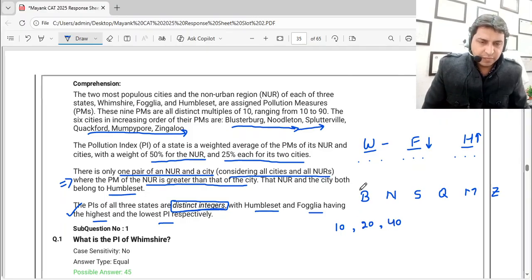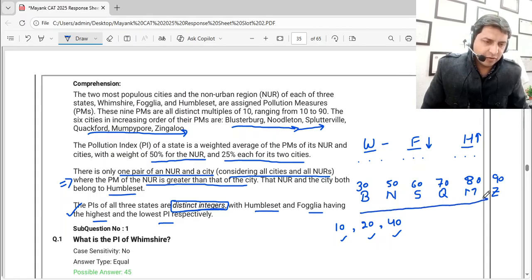So that means this B should have 30, because these are the cities. So these are the NURs, NUR 1, 2 and 3. Then 40 is skipped, 50, 60, 70, 80 and 90. So these are the PMs, because they have said that they all are in increasing order. So that's what we could easily make out.